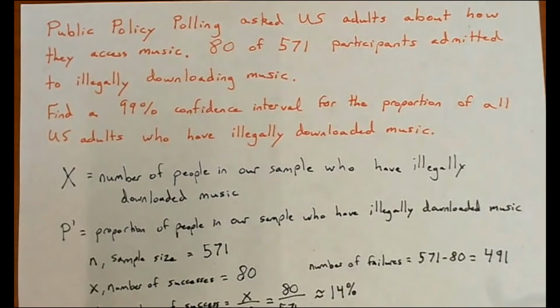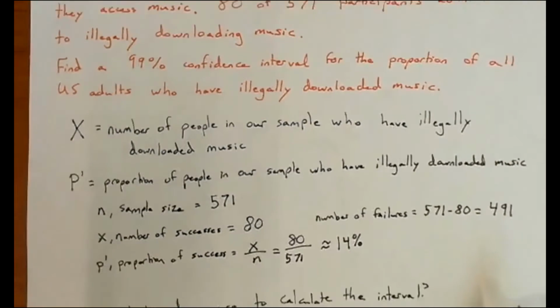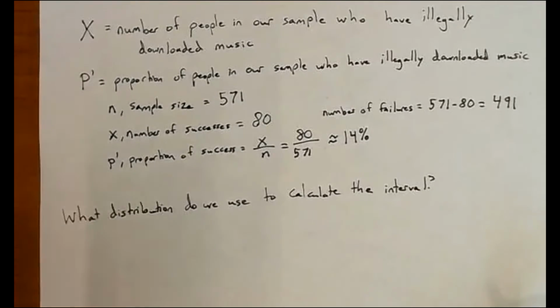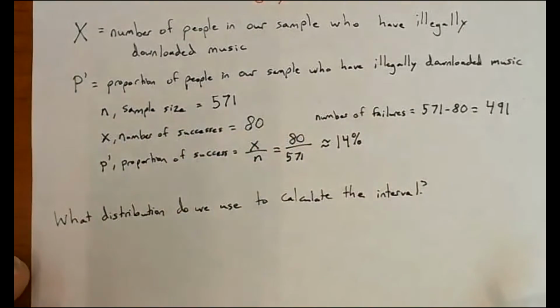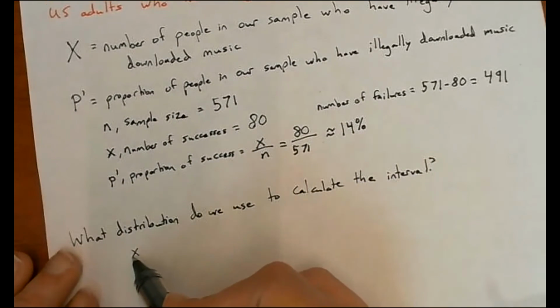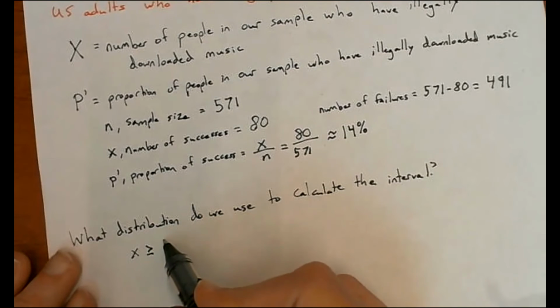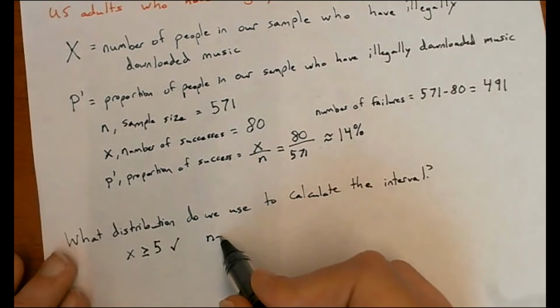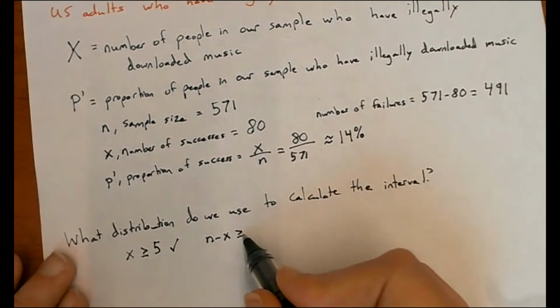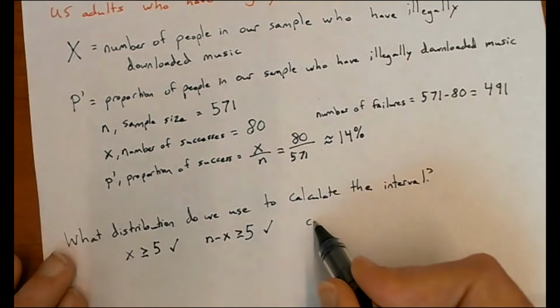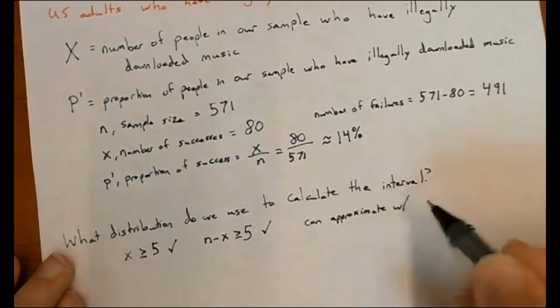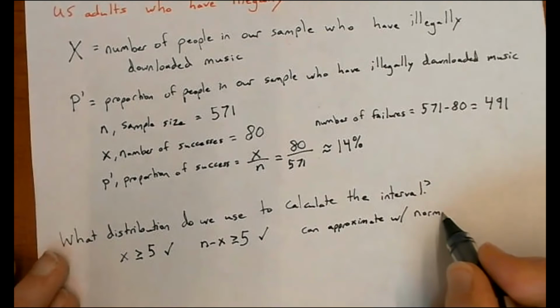So overall, what we have here is a binomial. But to make things a little bit easier, we can approximate a binomial distribution with a normal distribution if we have enough successes and enough failures. So x here is greater than or equal to 5, so we're good to use the normal distribution. And n minus x, our number of failures, is also big enough. So we can approximate with the normal distribution.